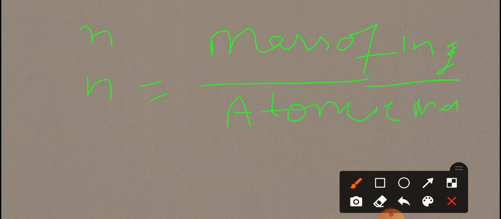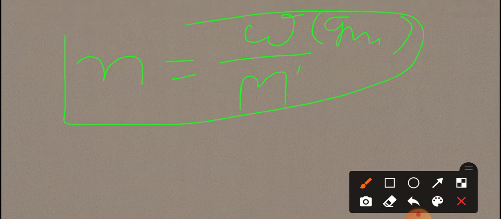If in a question the mass of substance is given, then we divide by the atomic mass of the substance, and we get the number of moles of atoms or molecules or ions.